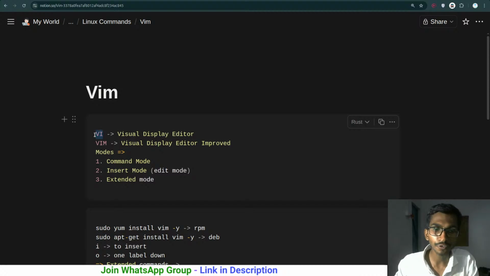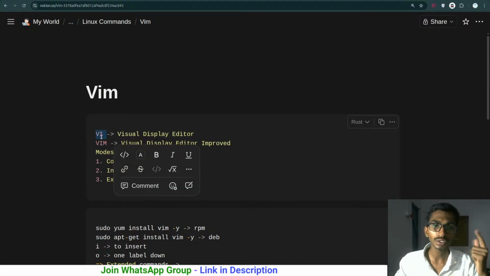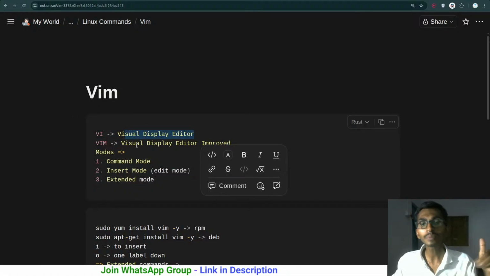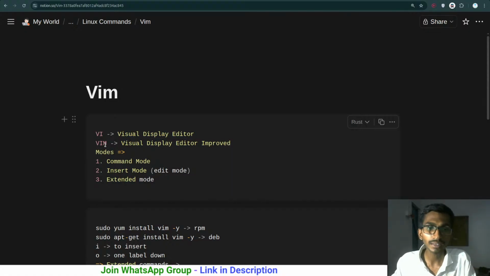First of all, there is a difference. You may have installed Vim, while vi is already installed. There are two things, vi and Vim, and I'm going to talk about the differences as well. Vi is the visual display editor, and Vim is the visual display editor improved. So you get more features in Vim, and you will of course have to install it. And there are three modes: command mode, insert mode, and extended mode.